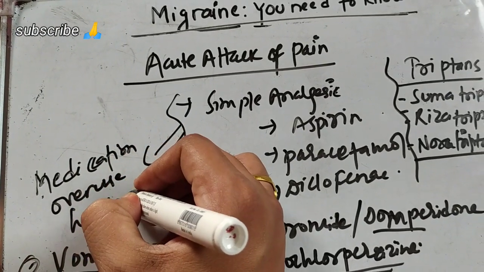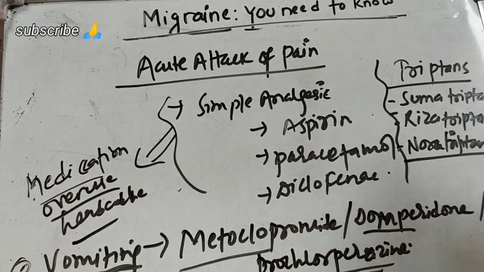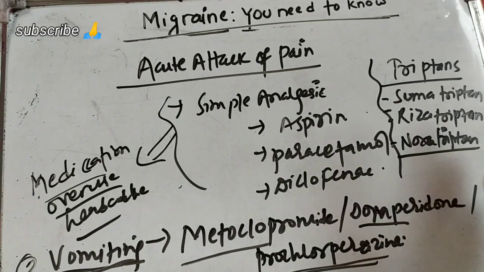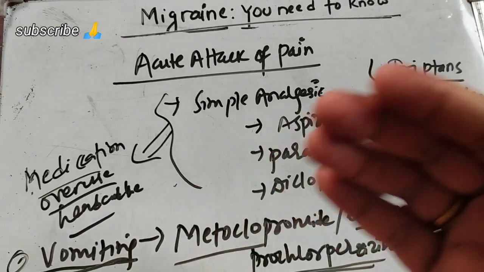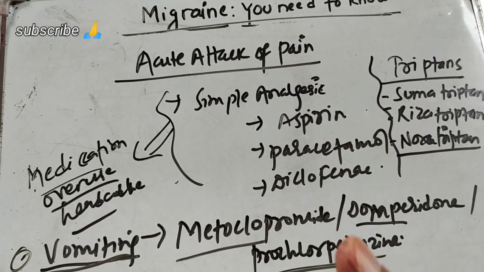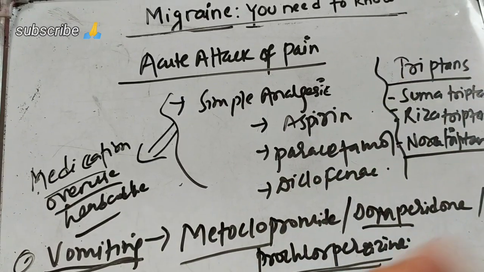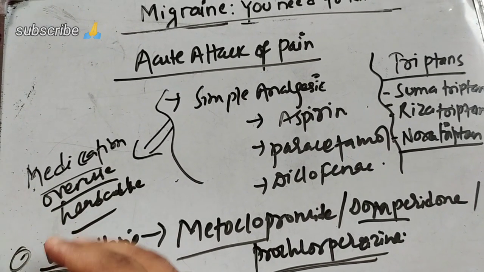So initially, if you give the patient simple analgesic or triptan, they will work very well. The person will have the pain subsided in the initial stages. But if the frequency increases, if the person is a chronic migraine patient, then these medications will aggravate the pain, and that is known as medication overuse headache.